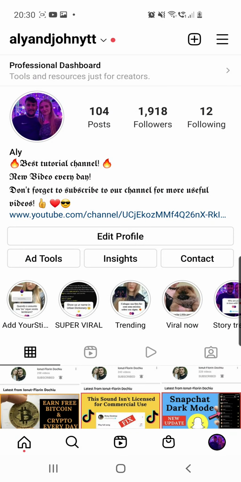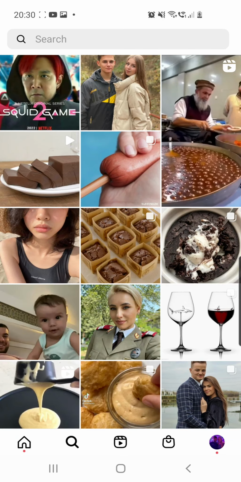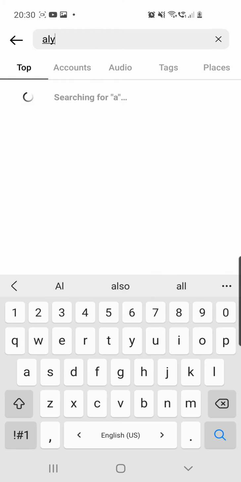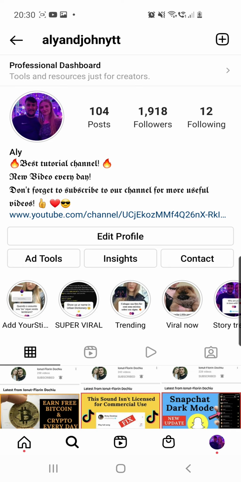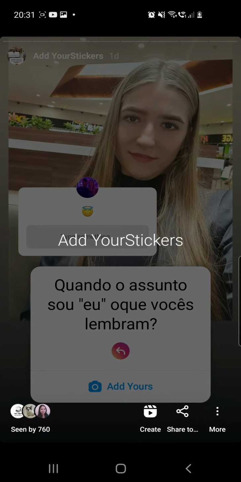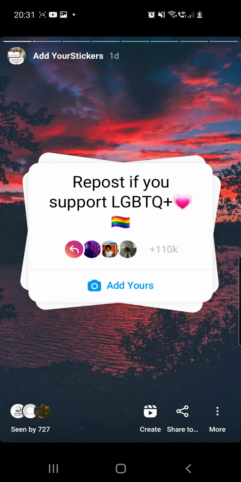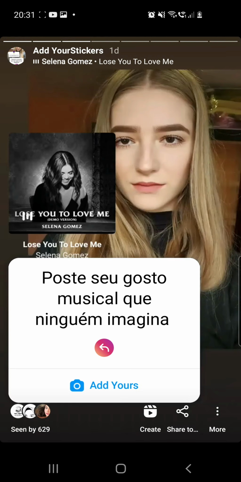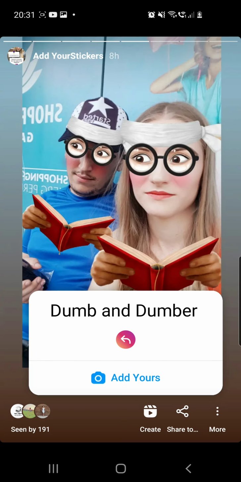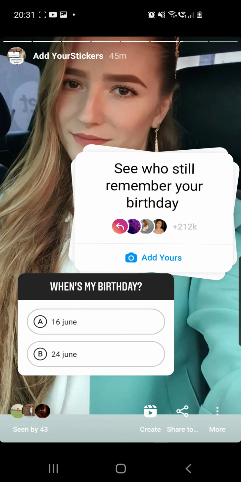First of all, you have to click on the search icon from the bottom of the screen, and here you have to search for my account, which is Ali and John YTT. And from my page, you have to go to add your sticker at highlights. Don't go to my story because that will expire in just a few hours, so you may not find it there. So go to add your stickers at highlights. And here you have to click until you find the desired sticker. And as you can see, I only have viral trends right here, so you can check these two if you want.